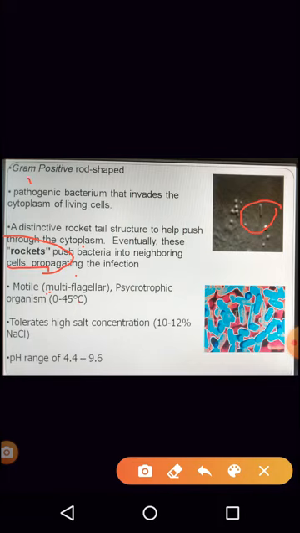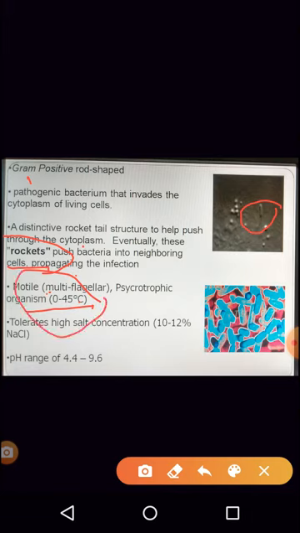Coming to the other characteristics of the organism, it is motile because it has multiple flagella, and a very important characteristic of this organism is that it is a psychrophilic organism. Now, what do you mean by psychrophilic or psychrotrophic? It is cold loving, that is, it survives at lower temperatures. Whichever organisms we have seen till now were all mesophilic, that is, the temperature range was between 20 to 40 or 45 degrees centigrade. But here the organism survives within the range of 0 to 45 degrees centigrade.